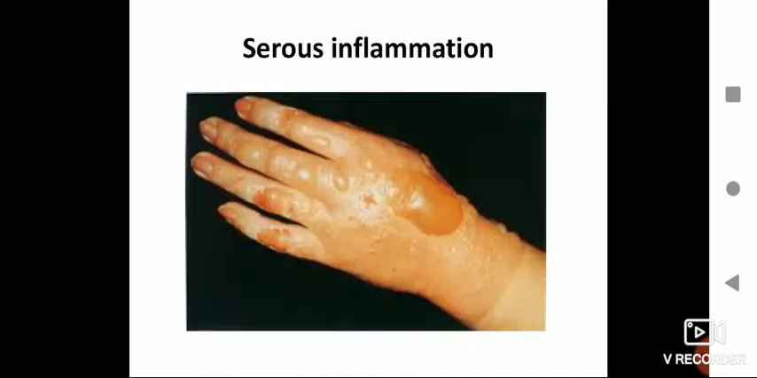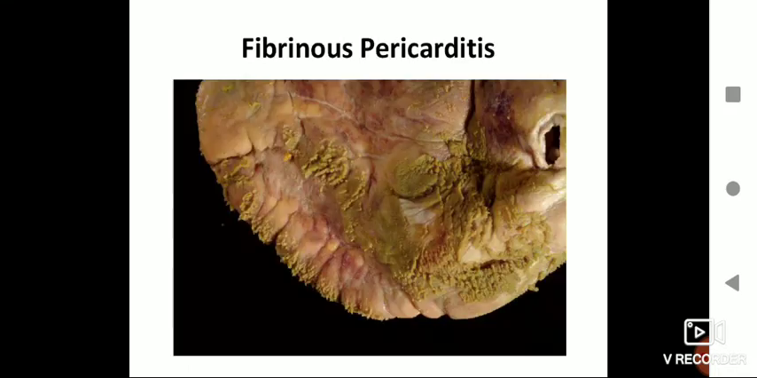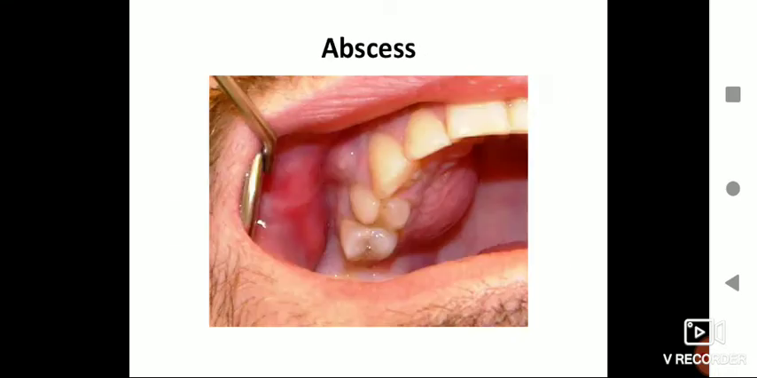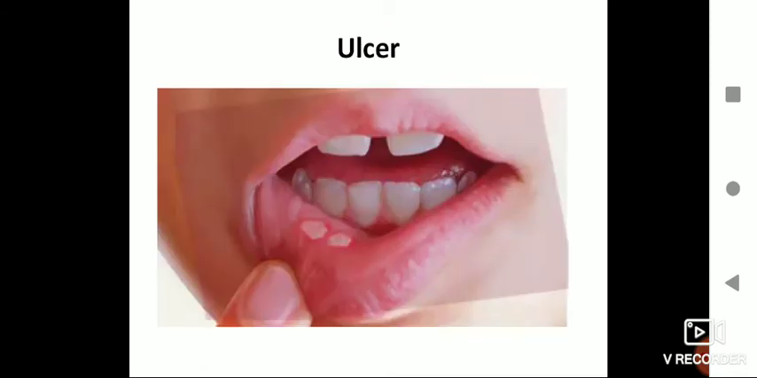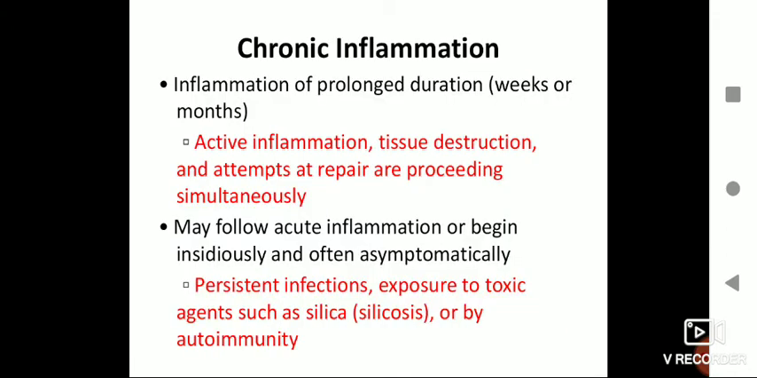So this is a serous inflammation. Then this is a fibrinous inflammation. Then these are the abscesses formation, and these are the ulcers. So these are the different types.